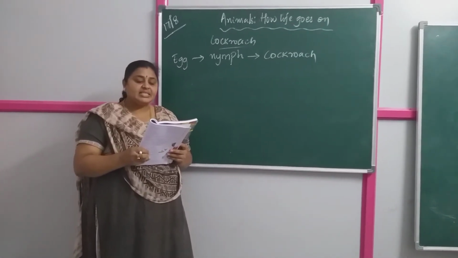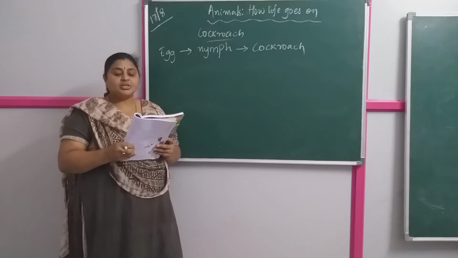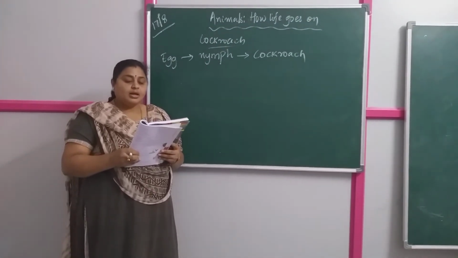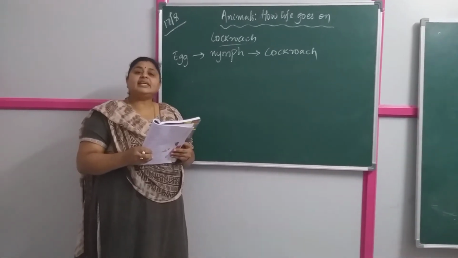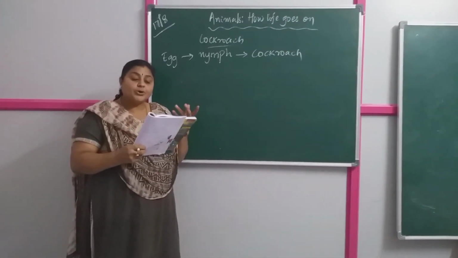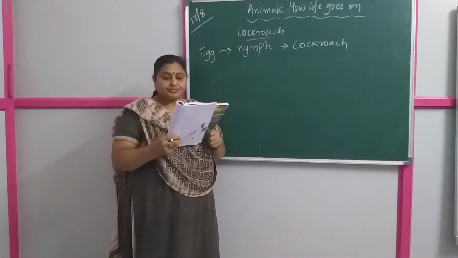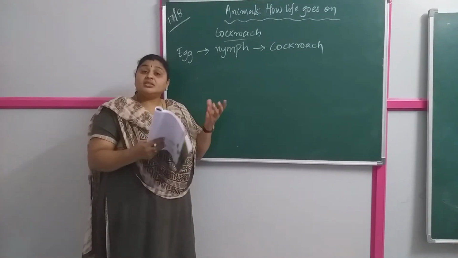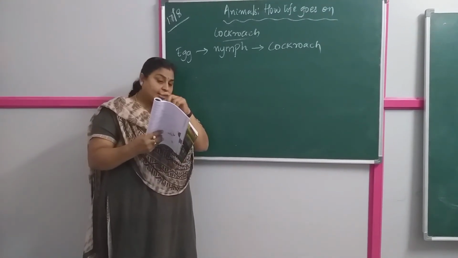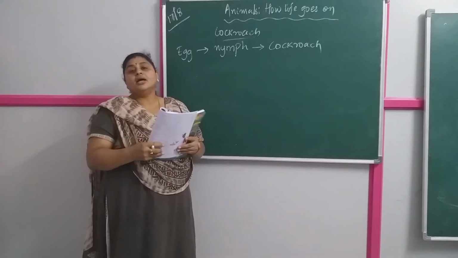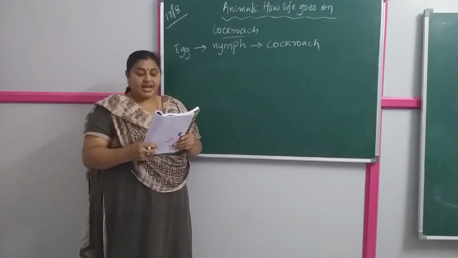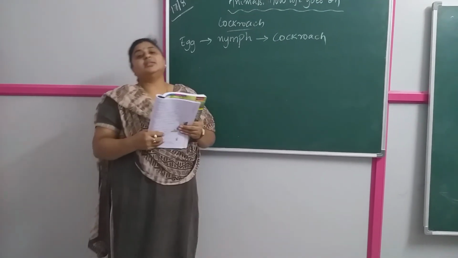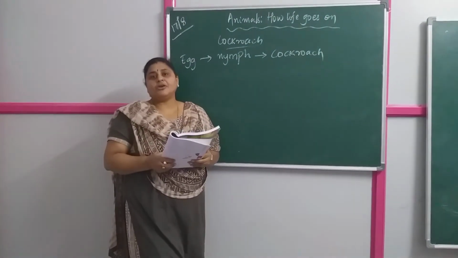The caterpillar eats leaves and grows rapidly. So the larva of the butterfly is called the caterpillar, and the caterpillar grows by eating leaves. After some time it stops eating and forms a covering called the pupa. The third stage is the pupa, and then it comes out of the pupa and changes into an adult butterfly. Adult insects do not look after their babies. The mother insects will not take care of their babies.